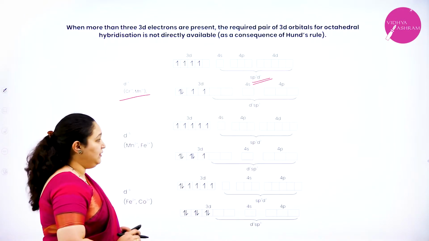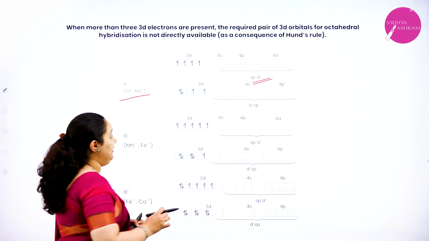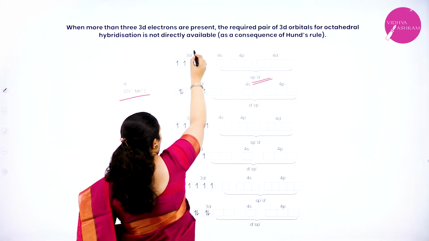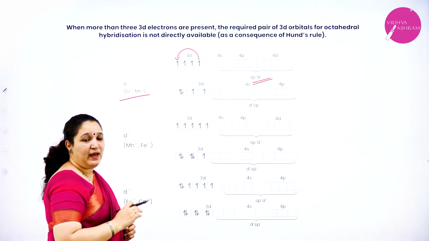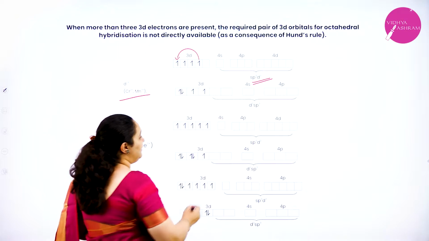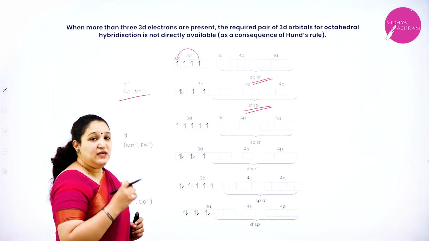If, for example, it is a strong field ligand, then the electrons in the d orbital will pair up against Hund's rule and d2sp3 hybridization will take place.